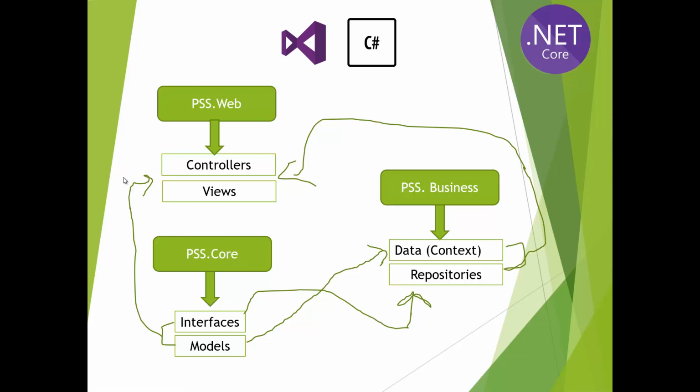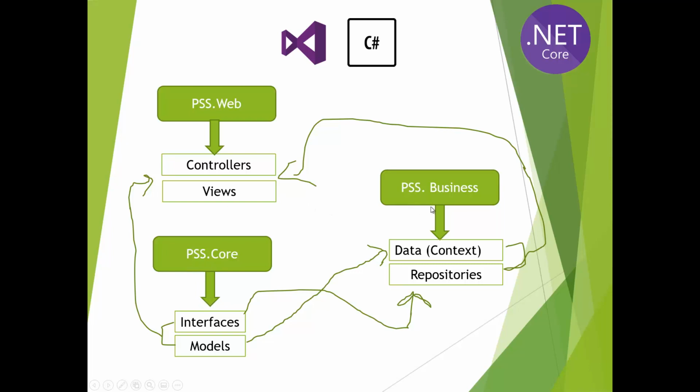And the question is, why are we linking this core project with our web project? In order to create views. Let's say we want to create a view of category. How can we bind our view with the category if we don't have a category model within this project? That's why our models are related to our web project, and we will be using dependency injection.